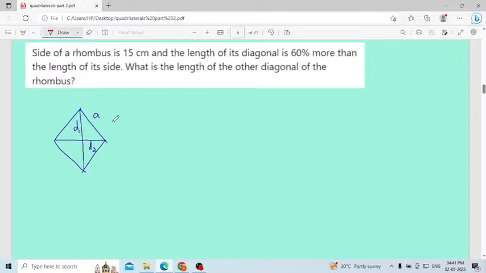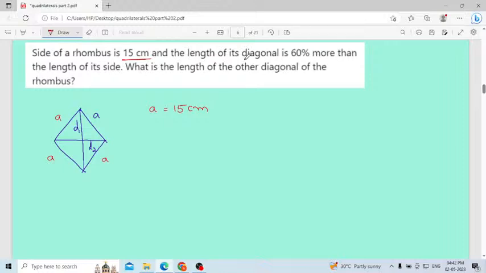Okay, understood? Then here is a very interesting and also very important question. Definitely they will give a problem like this in the exam. The side of a rhombus, consider this is the rhombus. All the sides are equal in the rhombus, correct no? The side they have given is 15 centimeter. Consider the side as A. All the sides are equal in the case of a rhombus. You know the properties of a rhombus. Then here A will be 15 centimeter. They have given this in the question.